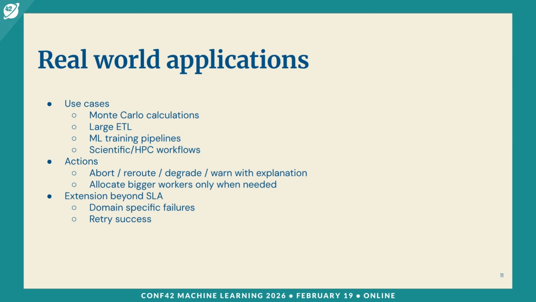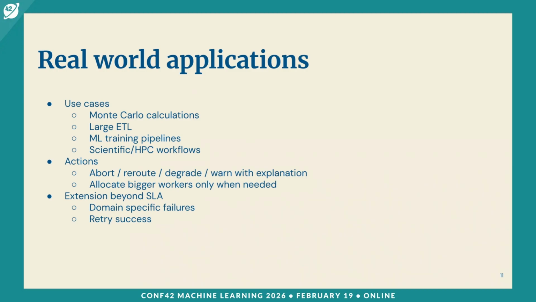And also, SLA breaches are not the only example of predictions. Another very practical label is retry success probability. If a task fails, should we retry? Will it succeed? Or are we just likely to burn some more compute if it won't succeed? We can predict the probability of retry success.